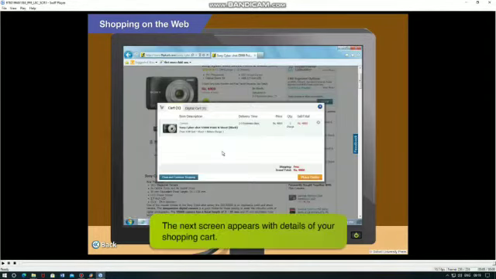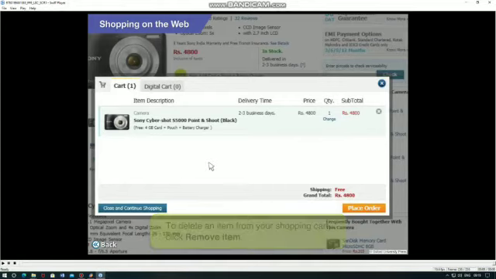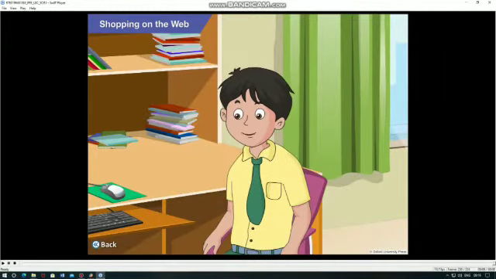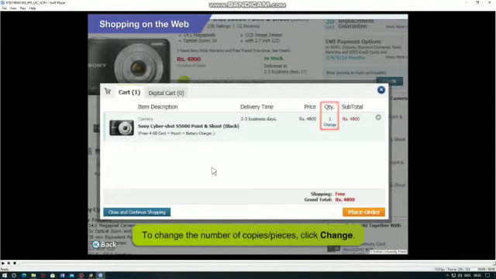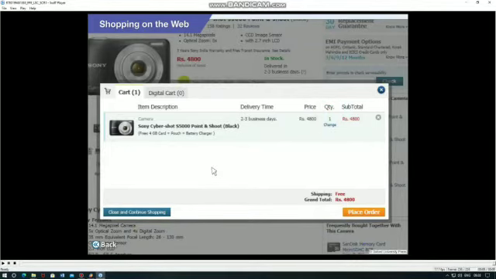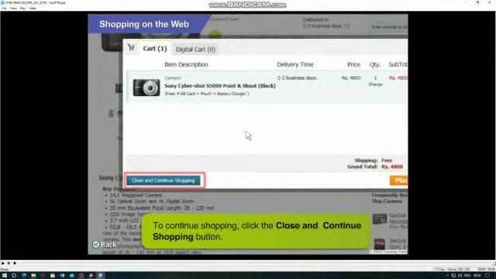The next screen appears with details of your shopping cart. In case you do not wish to purchase this camera now, you can remove it by clicking on Remove Item. Toggle, can I buy more than one piece? Yes, you can. Click the Change option and type in the number of pieces you wish to buy. In case you do not want to purchase the camera and wish to go back to view other cameras, you can click the Close and Continue Shopping button.